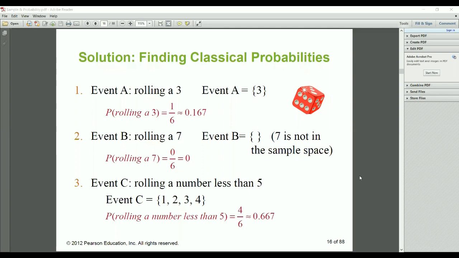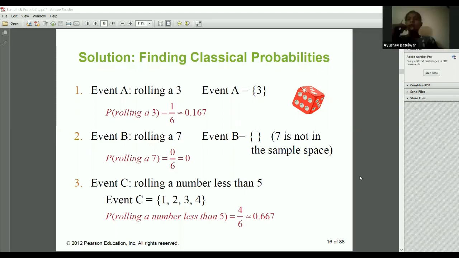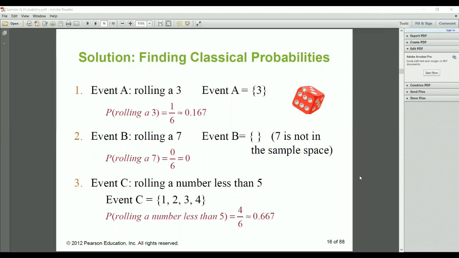Is it difficult to answer? It is 1/6, yes, because there is only one number greater than 5, so that is 1/6, and the probability is 0.167. Who does not understand, I am asking again. If you are looking somewhere else, how will you understand?